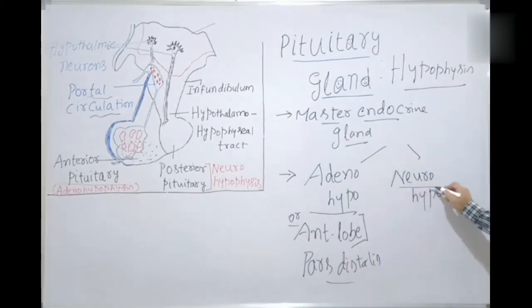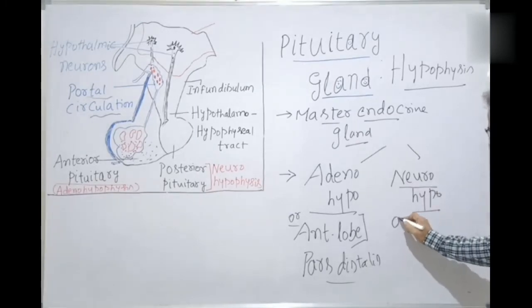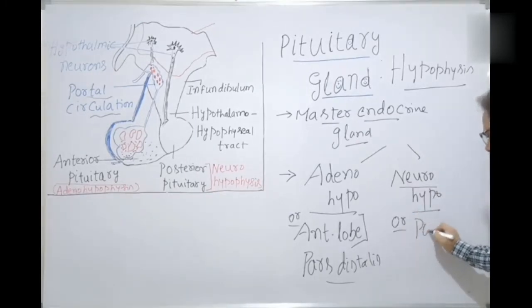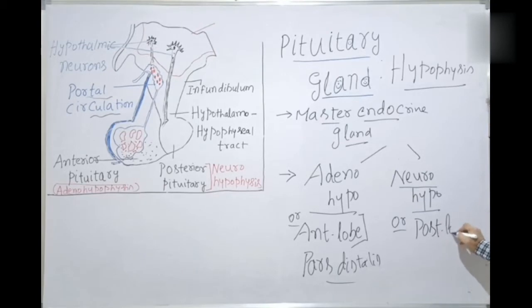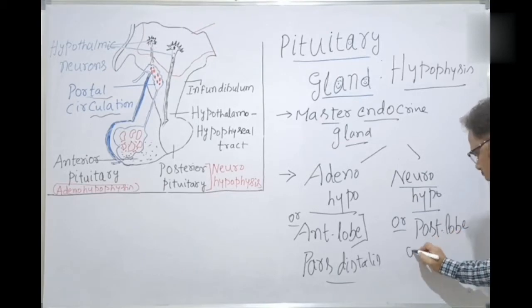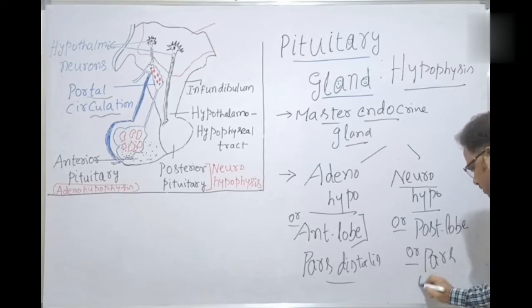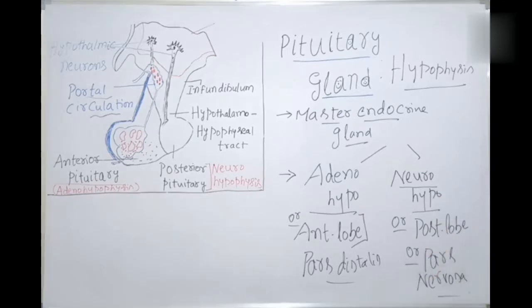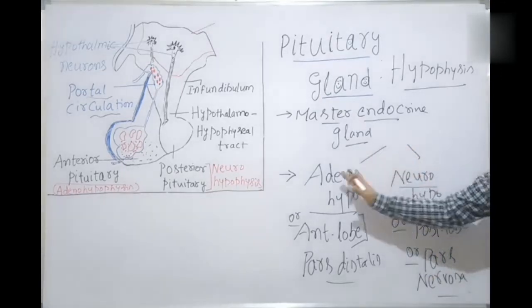Next one is neurohypophysis, also called the posterior lobe of the pituitary gland, also called pars nervosa. Get the point? So these two are the main parts.